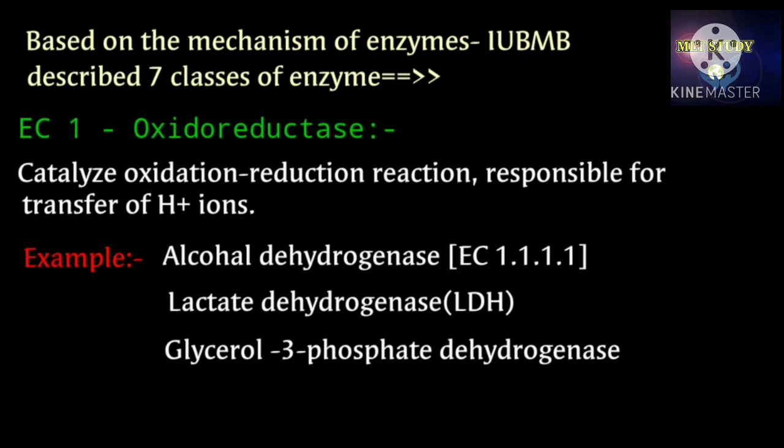First one is class, means oxidoreductase. Second one represents subclass, here primary alcohol. Third one represents sub-subclass, here acceptor is NAD or NADP. And last one is individual enzyme number, here this is alcohol dehydrogenase. Number 2, lactate dehydrogenase, LDH, responsible for conversion of lactate to pyruvate. And third, glycerol 3-phosphate dehydrogenase.